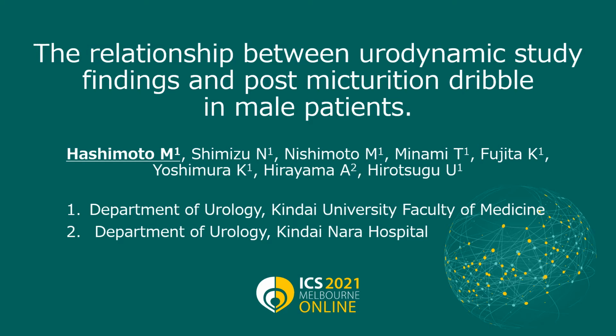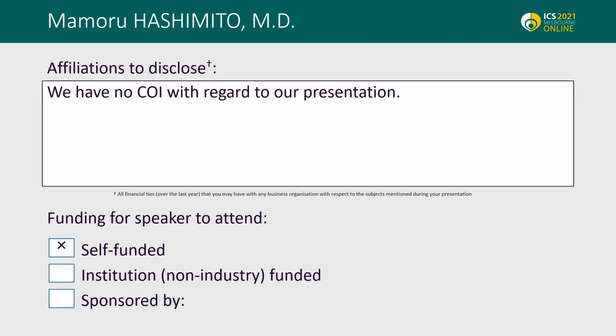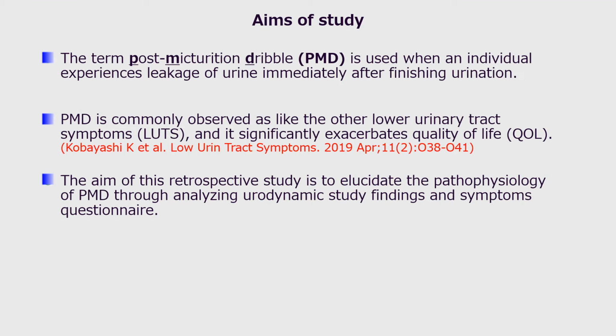We would like to present the relationship between urodynamic study findings and post-micturition dribble in male patients. We have no COI with regard to our presentation. The term post-micturition dribble is used when an individual experiences leakage of urine immediately after finishing urination.